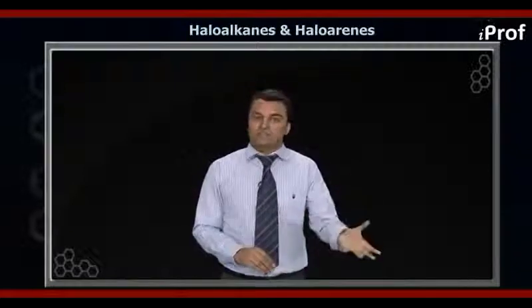3 degree. So what you will do is, you will add Lucas reagent directly into all these 3 test tubes, and you will find out in which test tube the reaction does not take place, and in which test tube the turbidity has formed immediately. So based on these rates of the reactions, that is the rate of formation of turbidity, you can distinguish which is a 3 degree, which is a 2 degree, and which is a 1 degree alcohol.